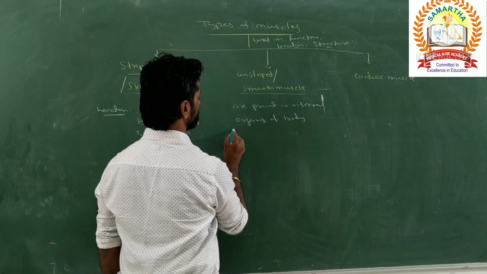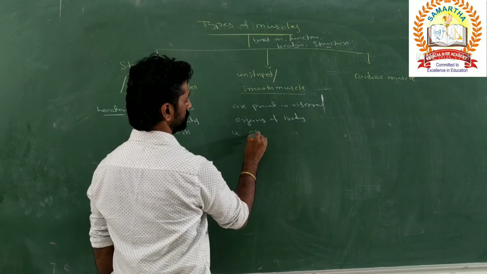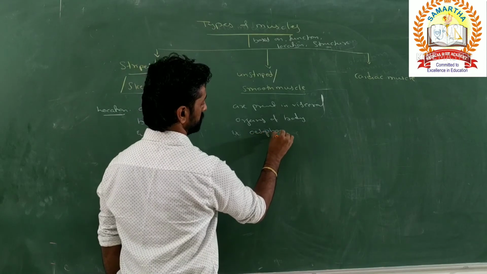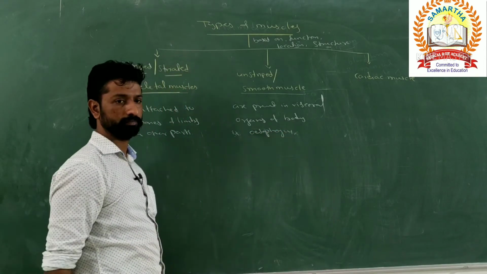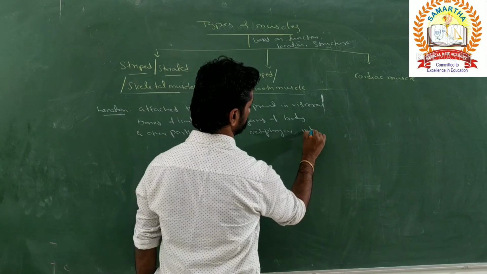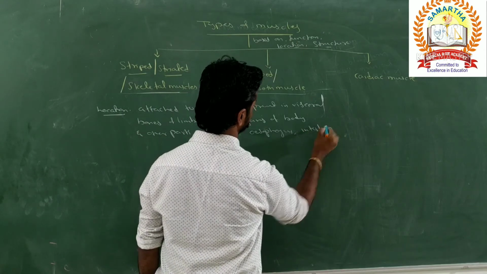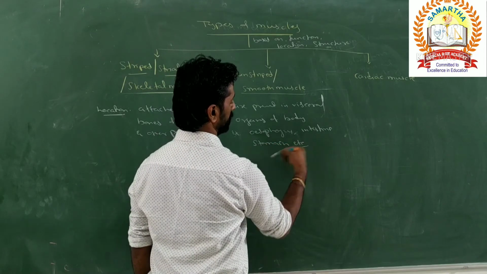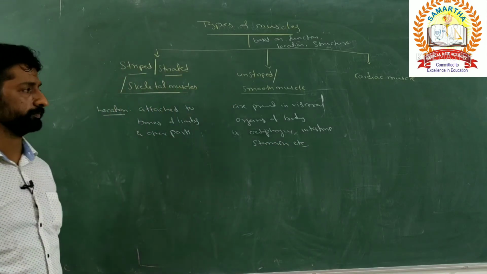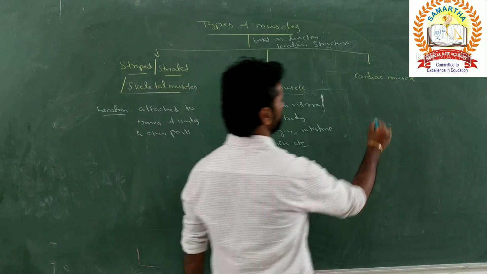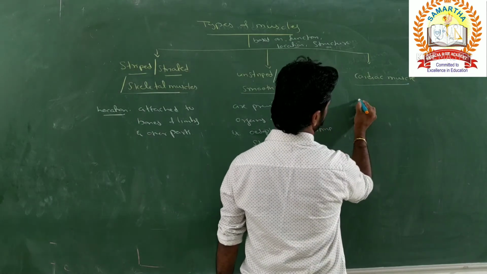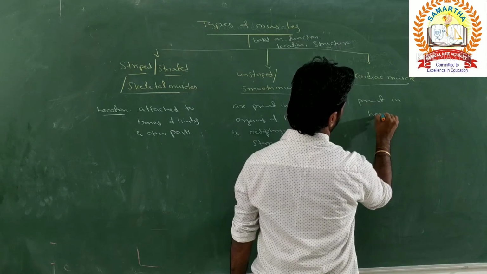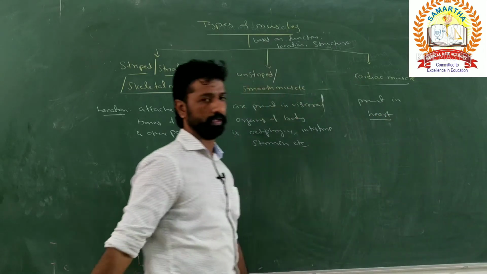So what are the visceral organs here? For example, the esophagus, the intestine, the stomach, and other parts present in our body. What about the cardiac muscle? Where is the cardiac muscle present? Cardiac muscles are present in the heart.